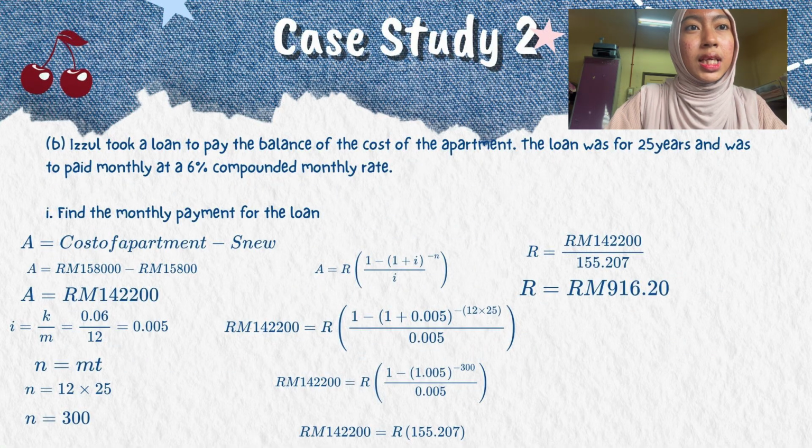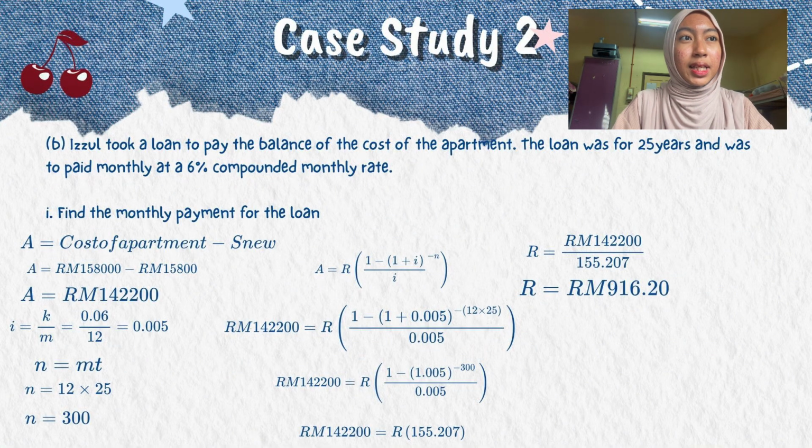For question 2b, user told them to pay the balance of the cost of the apartment. The loan was for 25 years and was to be paid monthly at a 6% compounded monthly rate. B1, find the monthly payment for the loan. So first we need to find A. A equals cost of apartment minus S new. A equals 158,000 minus 15,800, and the answer is RM142,200.